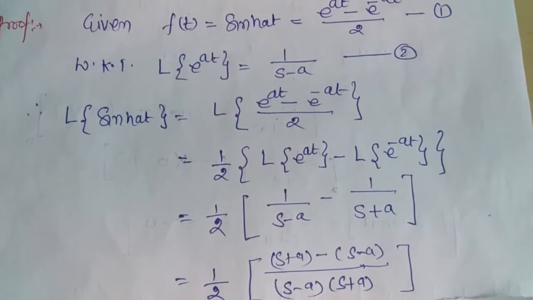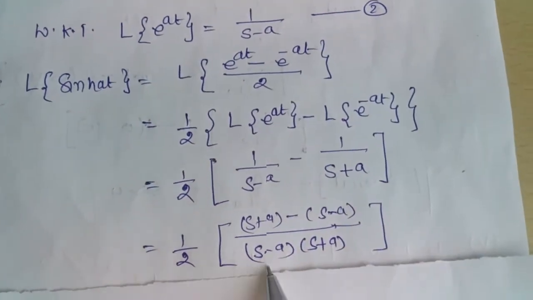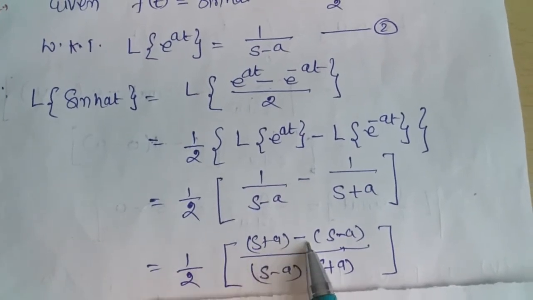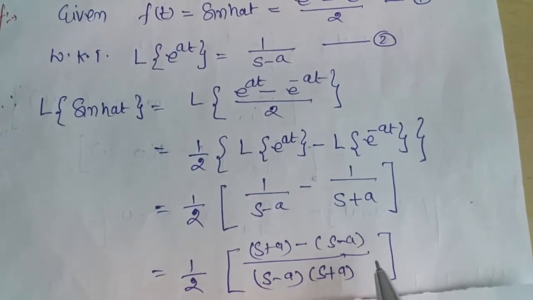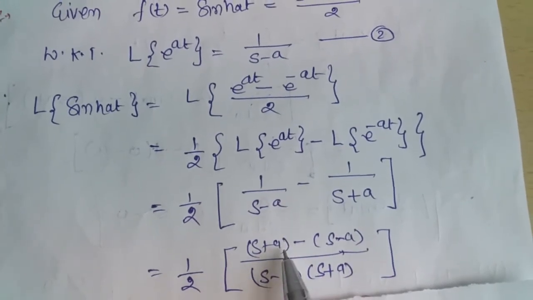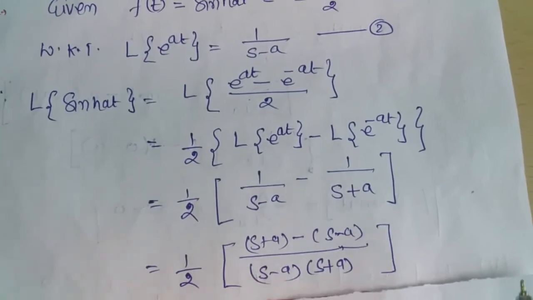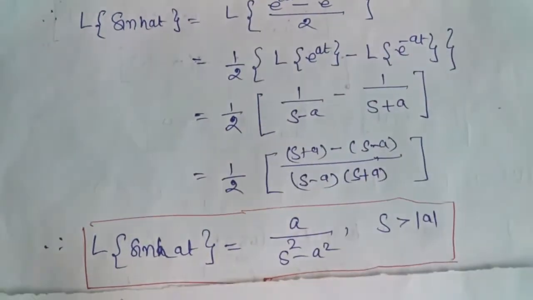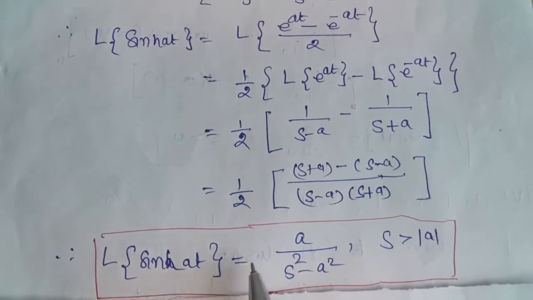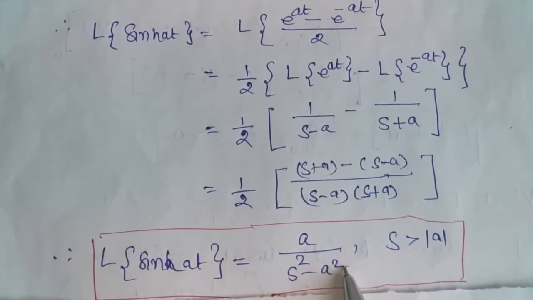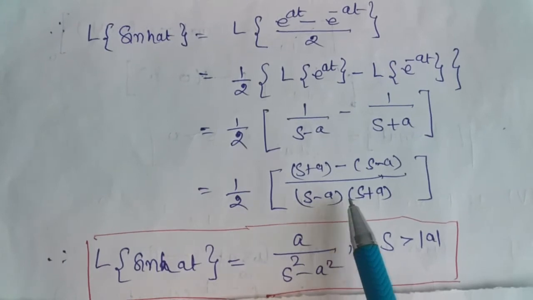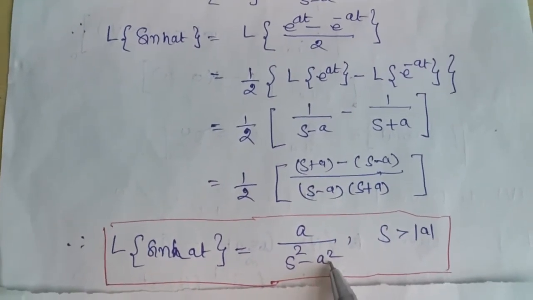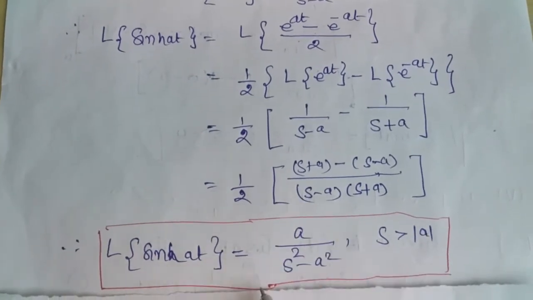Now simplify this expression. We get (s minus a) into (s plus a) as the LCM, and then we get s plus a minus s minus a in the numerator. So here negative and positive s cancel, and a plus a becomes 2a. So 2 to 2 cancel, and finally we get the Laplace transform of hyperbolic sin at is a upon s square minus a square, as (s minus a) into (s plus a) is s square minus a square. So this is the Laplace transform of hyperbolic sin at.